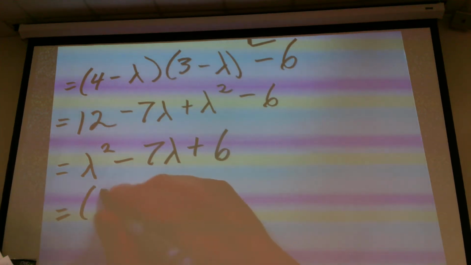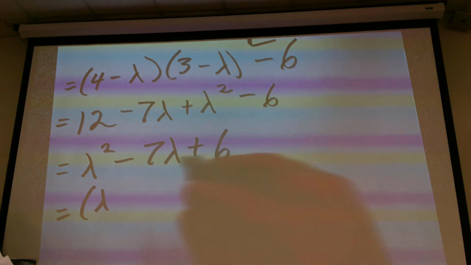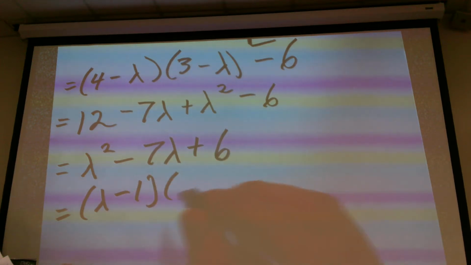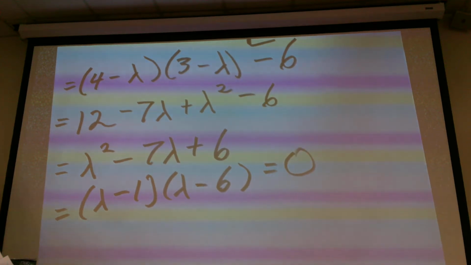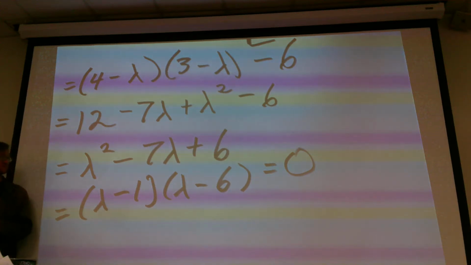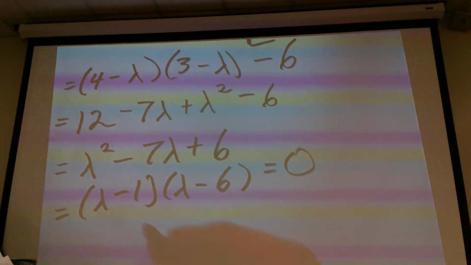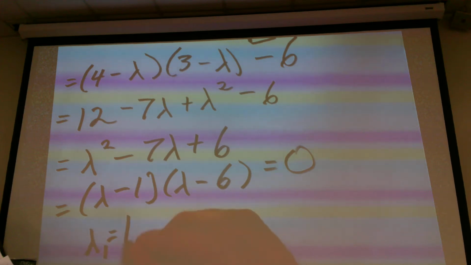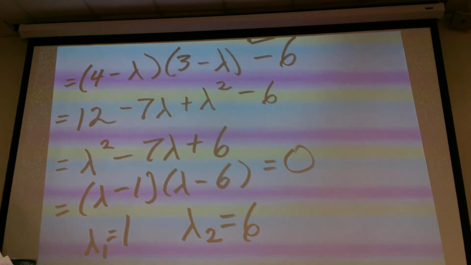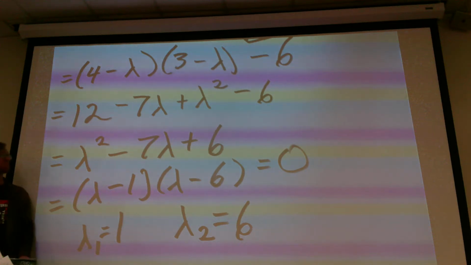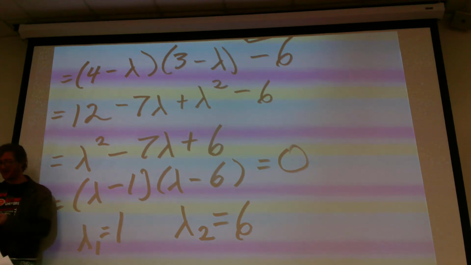Okay. Now we're going to factor this one. So, how could I factor that? Let's say, what do I take first? All right, lambda minus 1 times lambda minus 6. And we're going to set that equal to 0. All right? So, lambda 1 is going to equal 1, and lambda 2 is going to equal 6. Okay, so step 1 is complete. We have found our eigenvalues.